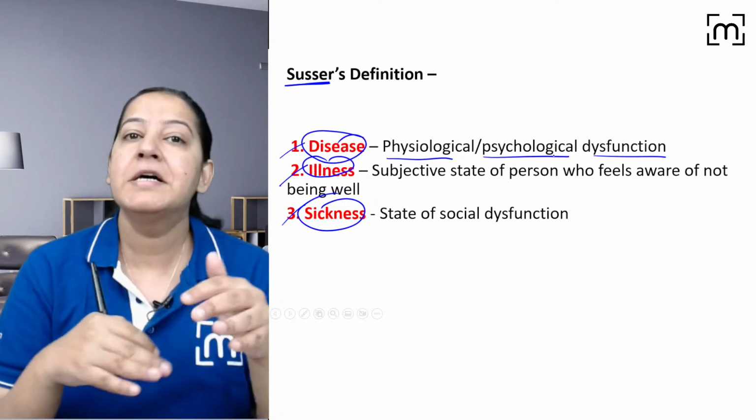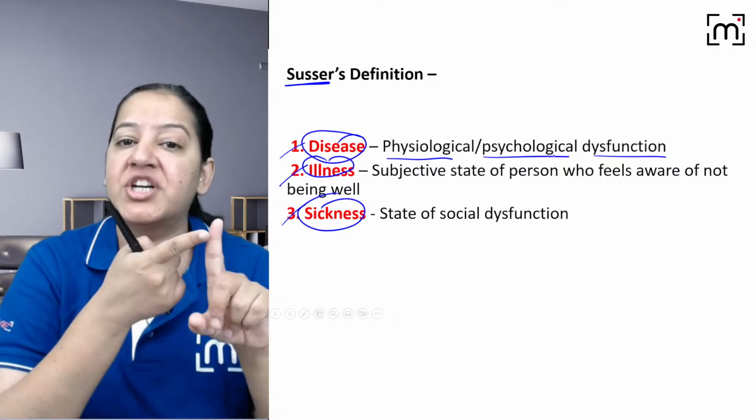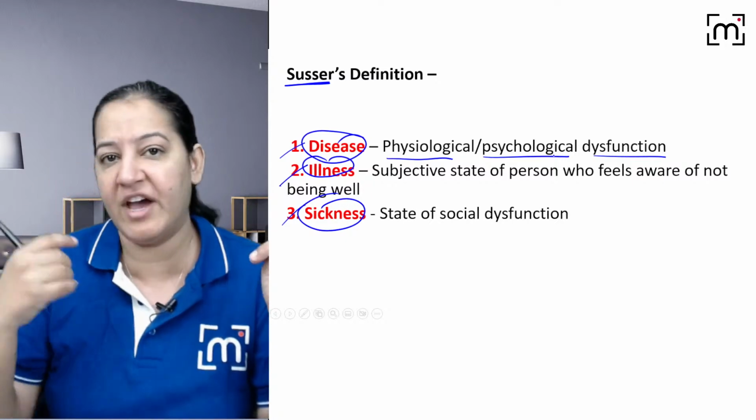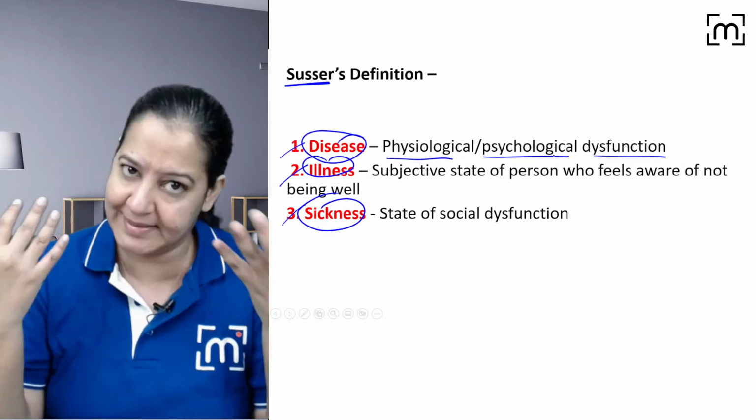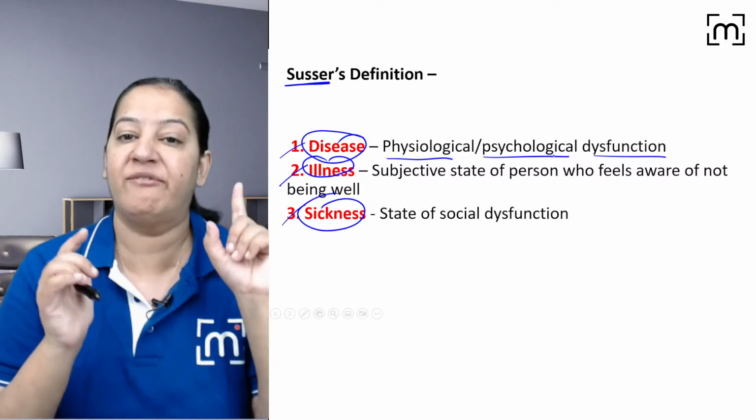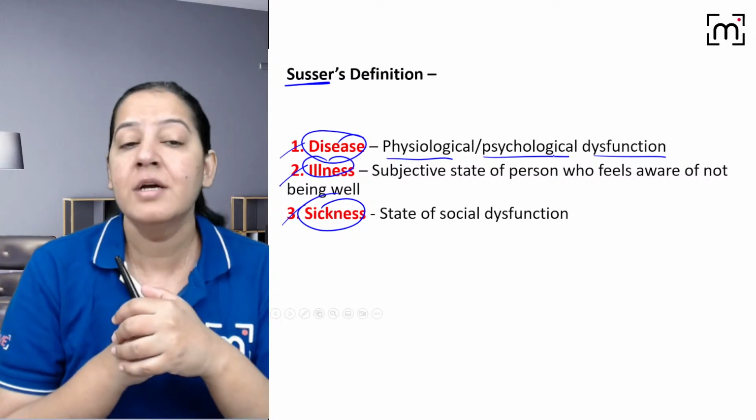That is also a disease. So you must say disease is physiological or psychological dysfunction. Either we are physically not fit or we are psychologically not fit. So that is known as disease, right? Physiological or psychological dysfunction is known as disease.